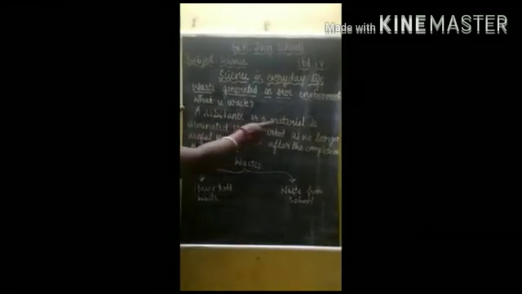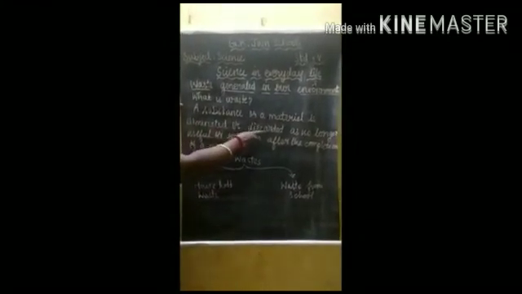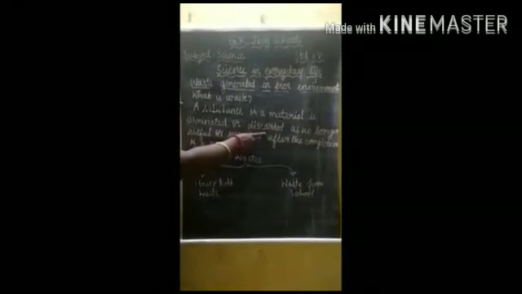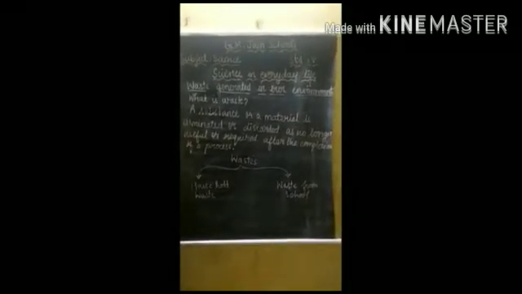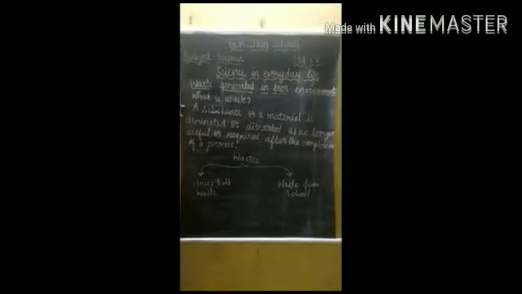Discarded means it is removed as no longer useful. If the use of the substance or material is finished, then we have to remove it after the completion of the process. This is known as waste.